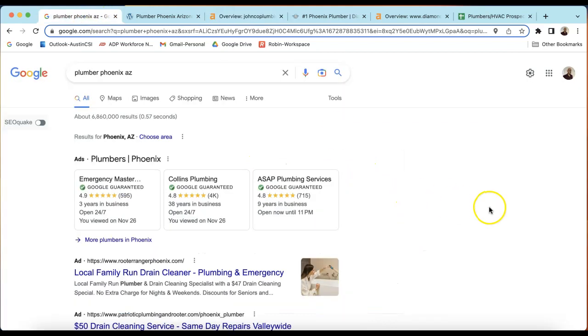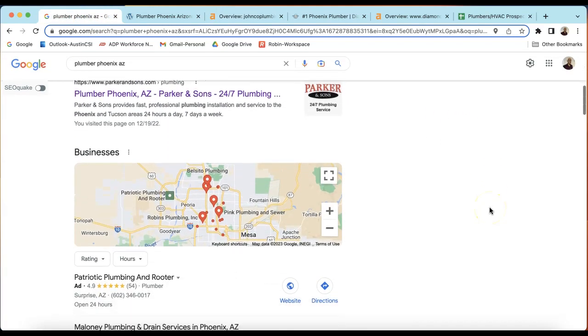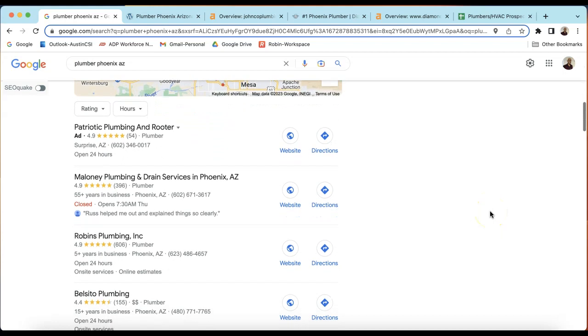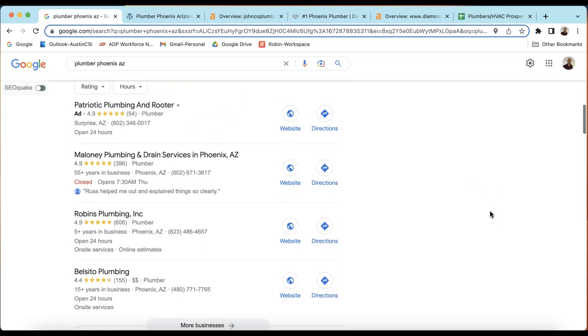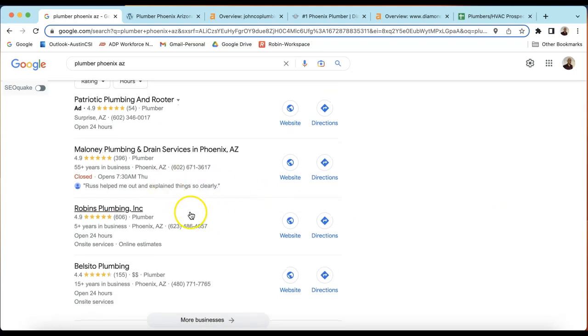And then finally, there's citation. A citation is anywhere where your business name, number, and address are shown exactly as on your Google business profile. Citations help you rank in this map pack here, which is extremely important for local businesses since this can generate huge amounts of revenue. And the goal is you want to be in the top 3 here.